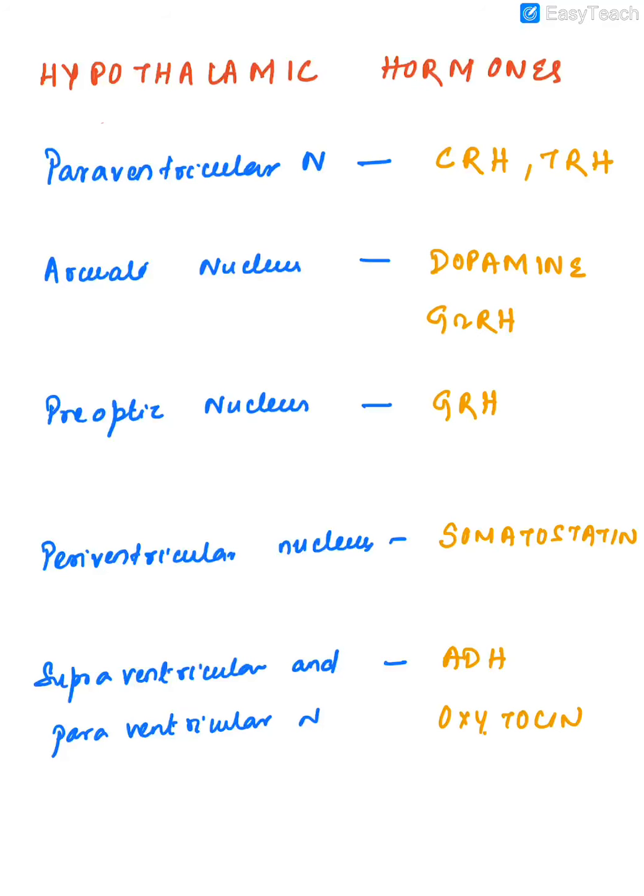So what are the major hypothalamic hormones? The hypothalamus basically is a complex of a number of nuclei. The paraventricular nucleus produces corticotrophin releasing hormone and thyrotropin releasing hormone. The arcuate nucleus produces dopamine and GnRH. The preoptic nucleus produces GRH. The periventricular nucleus produces somatostatin, and the supraoptic and paraventricular nuclei produce ADH and oxytocin.